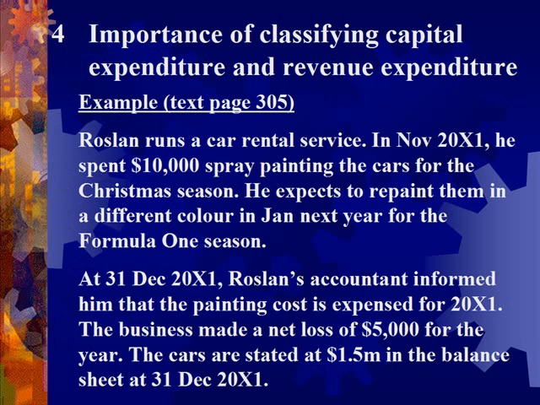Please refer to your textbook, page 305. In this example, Roslin incurred an expenditure of $10,000 to spray his cars in the year 20x1. Next year, he expects to repaint the cars in a different color. In other words, the benefits of this $10,000 expenditure will be used only in this year 20x1. Now, the question: should the $10,000 be treated as an expense in 20x1, or added to the cost of his motor vehicles, and brought forward to the next year as part of the motor vehicles?